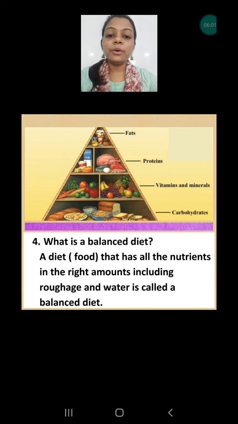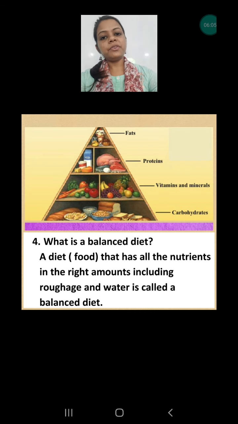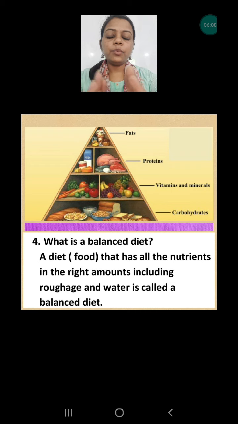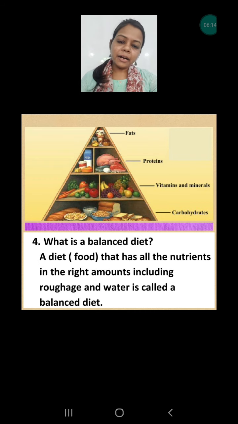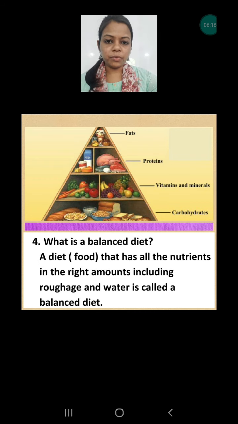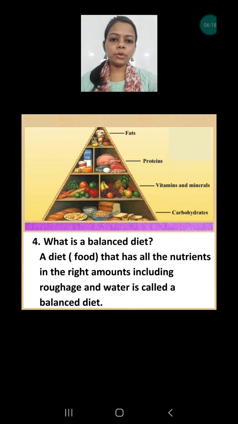Question number 4, we are going to talk about the balanced diet. Balanced diet we have discussed in the definitions also. What is the meaning of diet? Diet means the food that we eat every day. Diet can be anything. It can be a bad diet also and a good diet also. If we are eating healthy food, that is our good diet. If we are eating fatty food and packet food, those are bad foods.